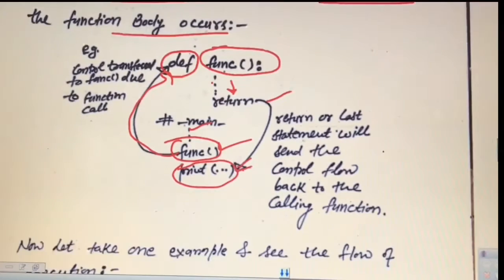And also it is not necessary that control always returns from the function to the main code or the calling function by the return statement. It may be the last statement of the function. After that there is no statement, so it will be the end of the function and control automatically will return to the next instruction to be executed, that is the one next to the function calling instruction. In this case, this print instruction is the next instruction after the function calling instruction. This is the function calling instruction and this is the next instruction to it. So control will transfer from the function to it. So this is a very important point.